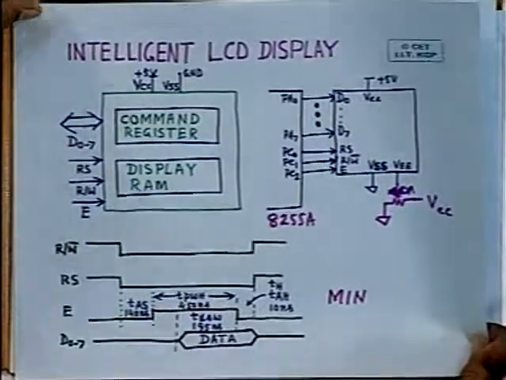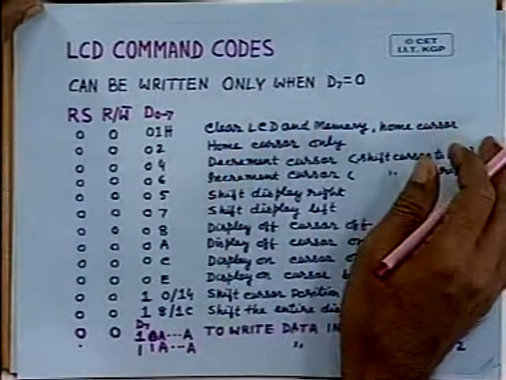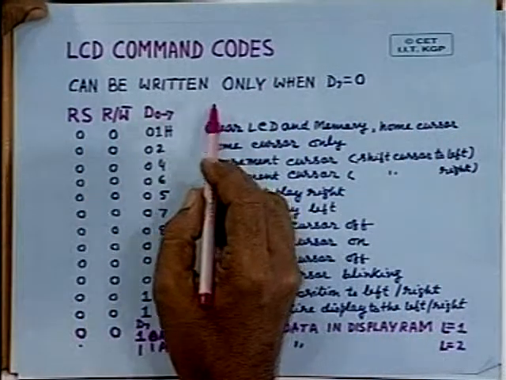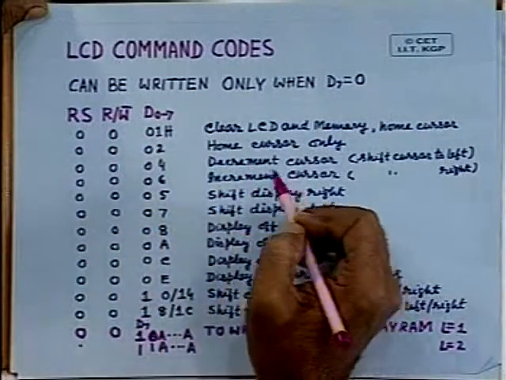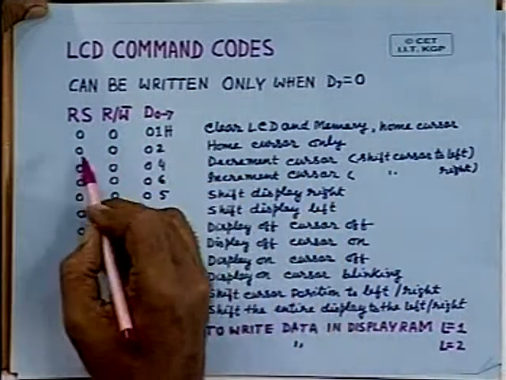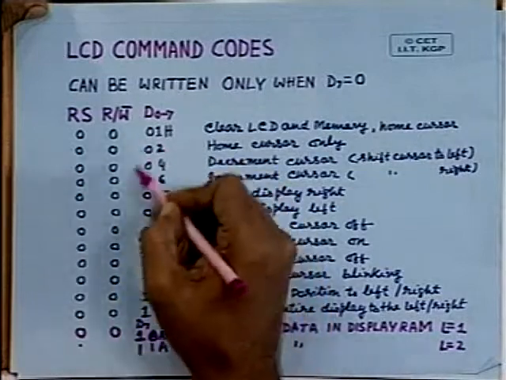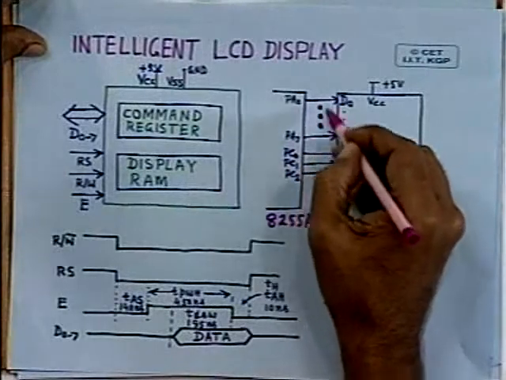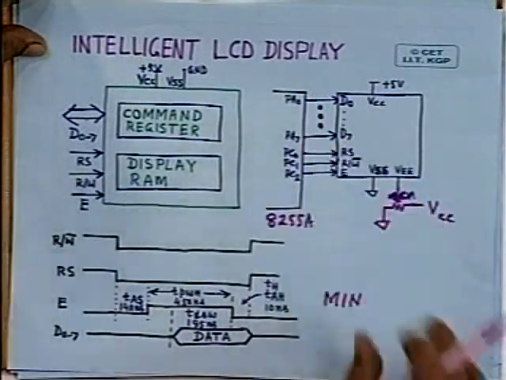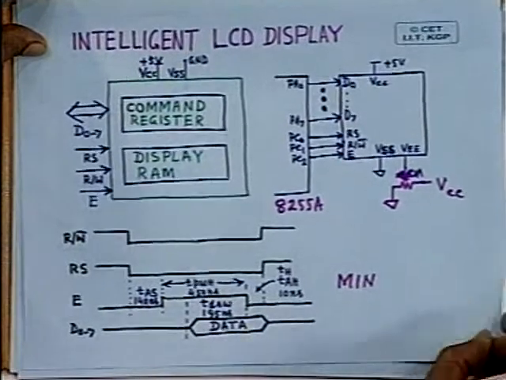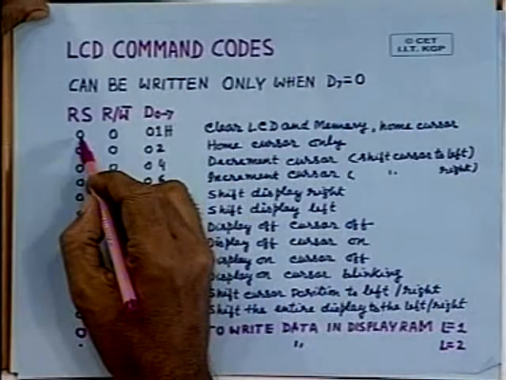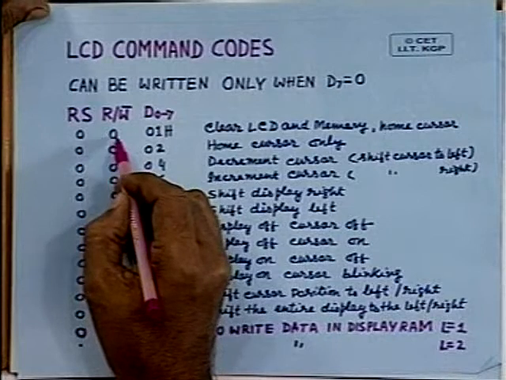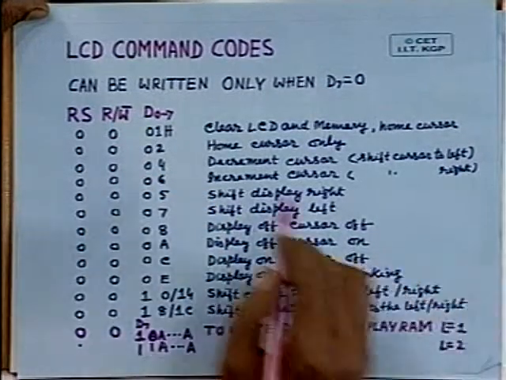And what are the various control registers present? Let me explain that with the help of these registers. So these are the command codes. You can select various operations by writing different codes into the register. The data you want to write can be passed on with the help of these port lines. If the RS line is 0 and read write is 0, then you are performing a write operation.